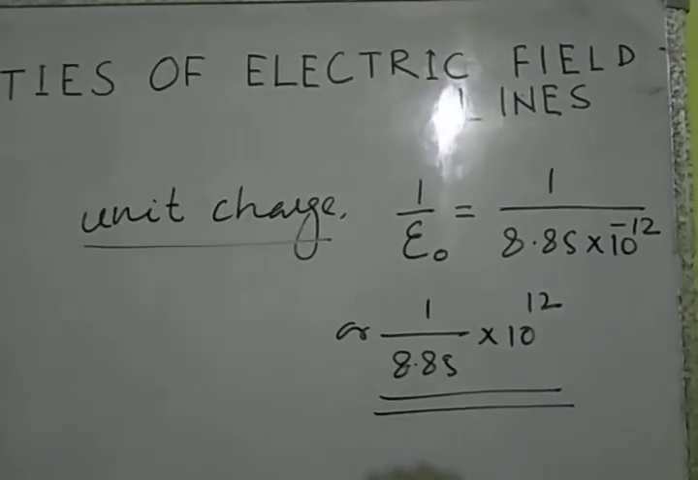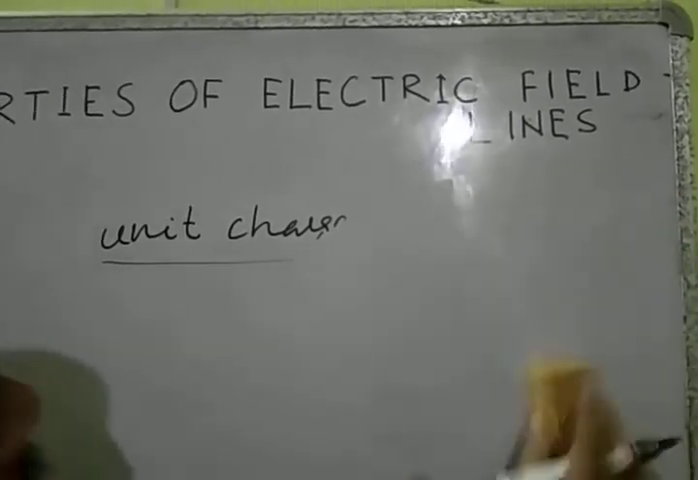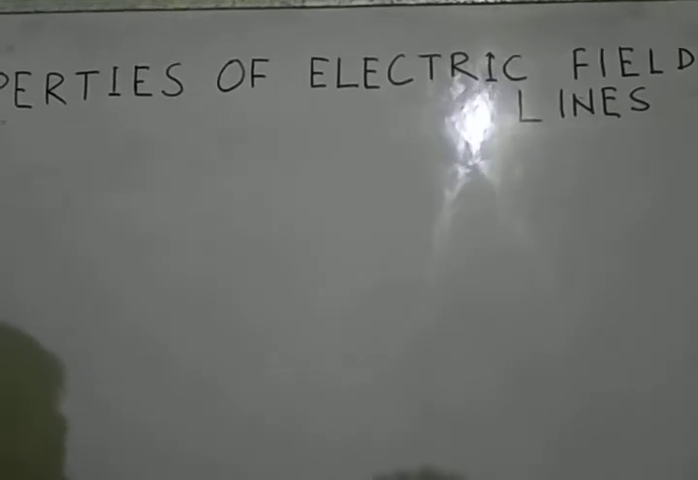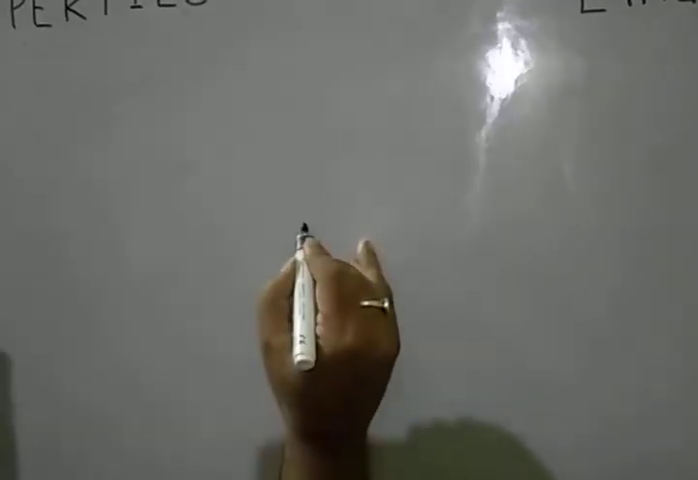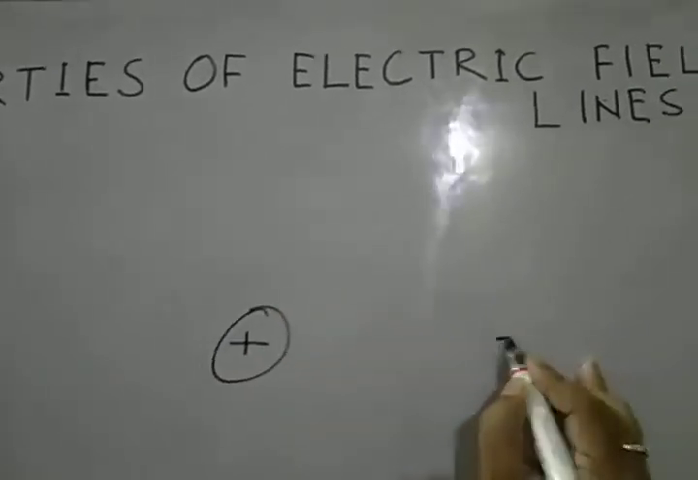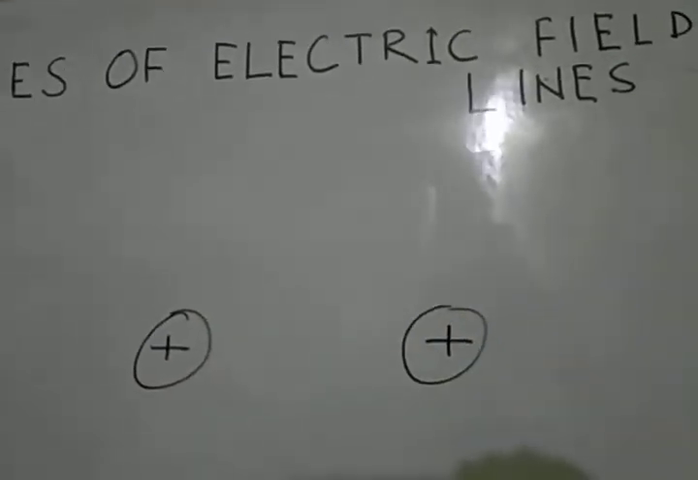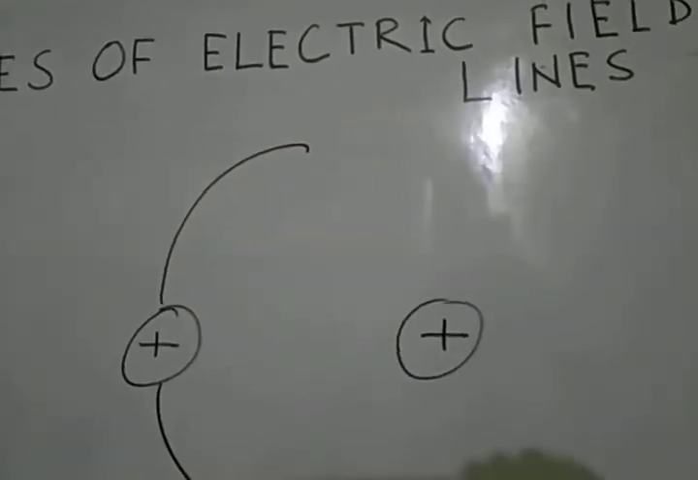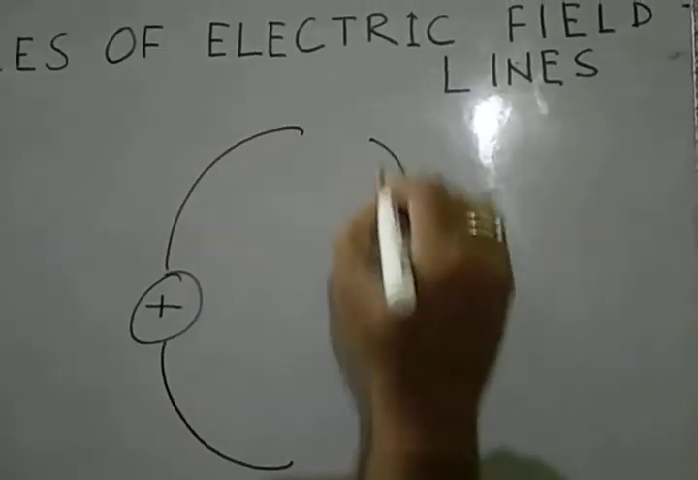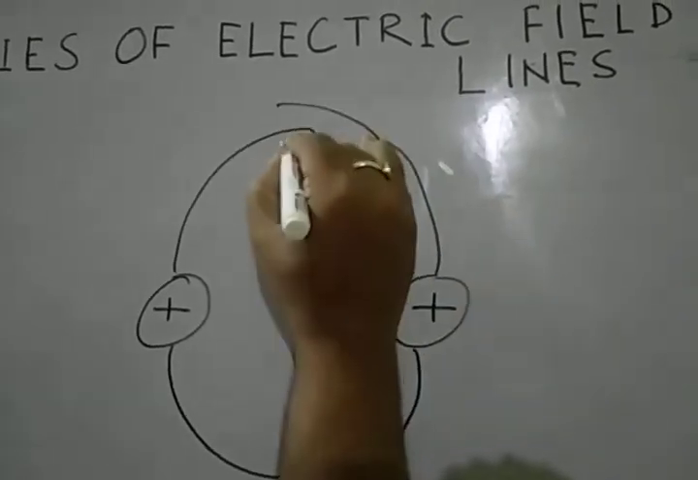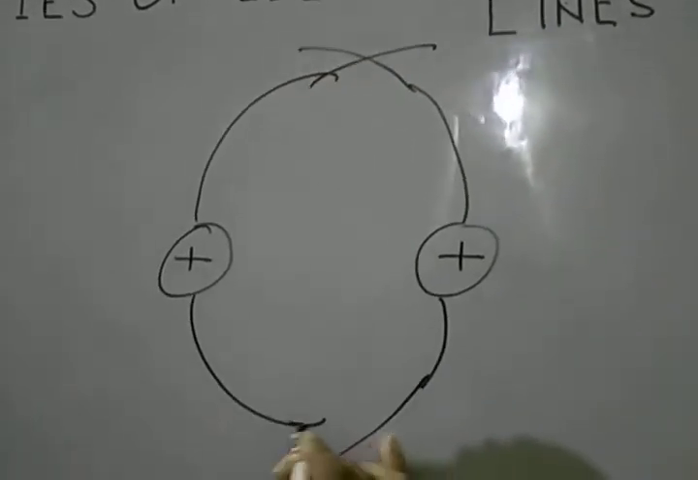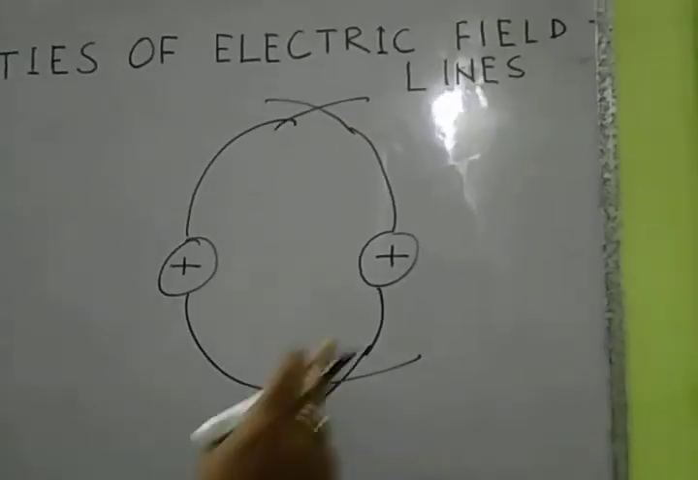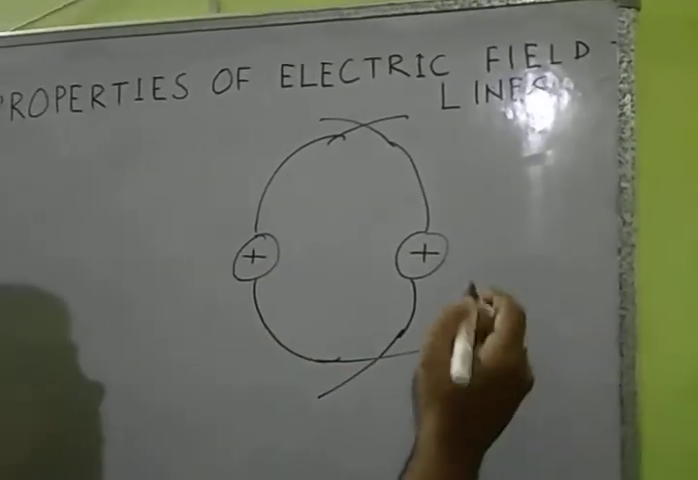Let us discuss the last property. Very, very important. Now here we can understand the phenomenon of repulsion or attraction. Suppose there are two positive charges. Here field lines are starting. Here also field lines are starting. Here we can see the field lines are crossing each other. That means this is not possible.